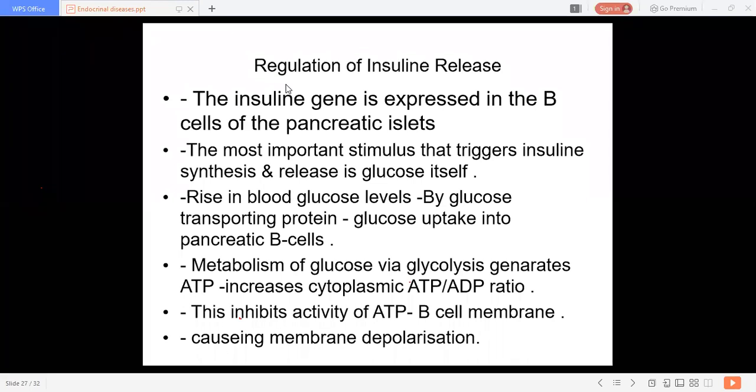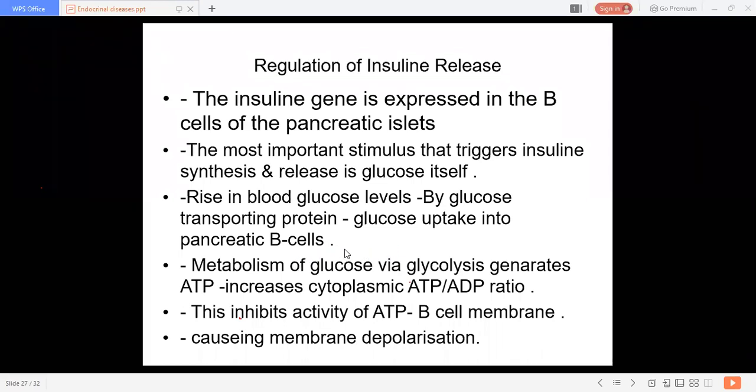The metabolism of glucose via glycolysis generates ATP. This causes membrane depolarization. Whenever this ATP-sensitive channel activity gets inhibited on the beta cell membrane, there is membrane depolarization.